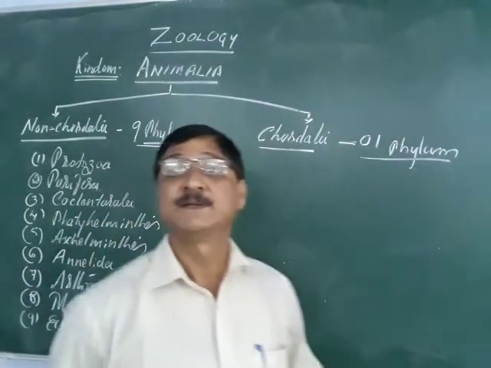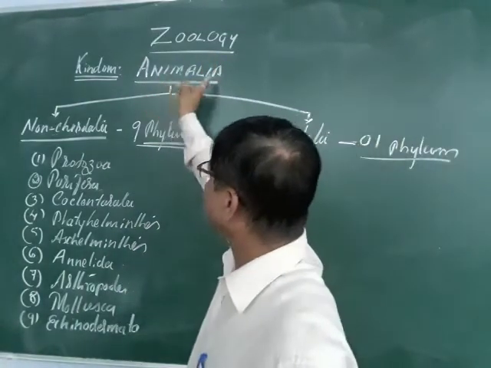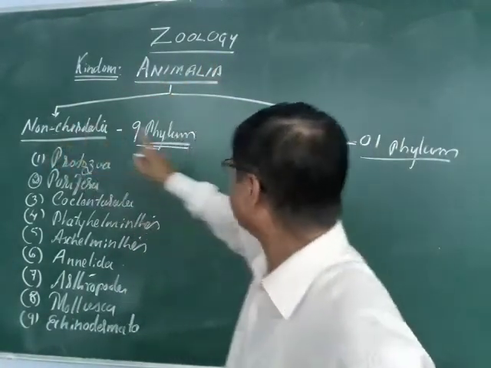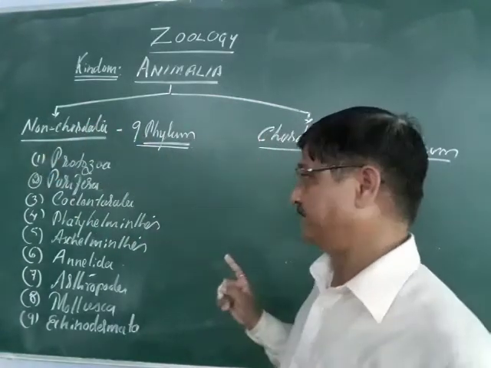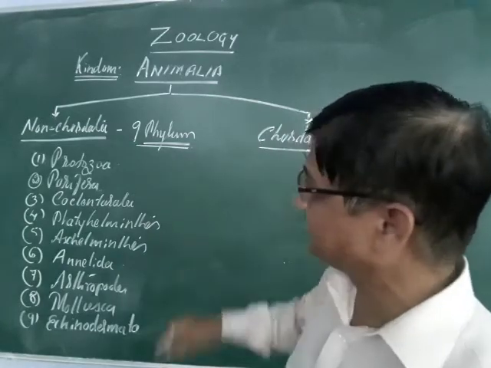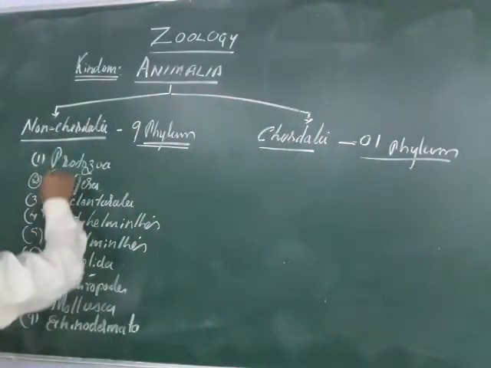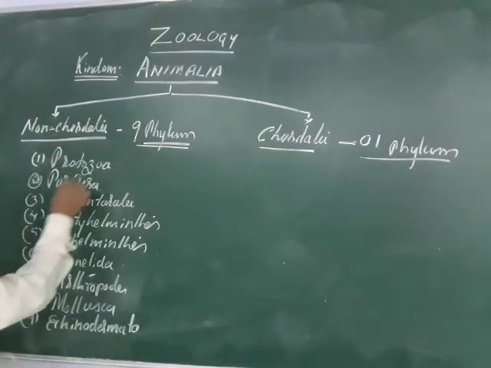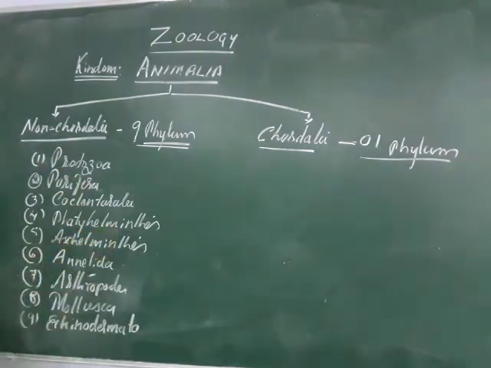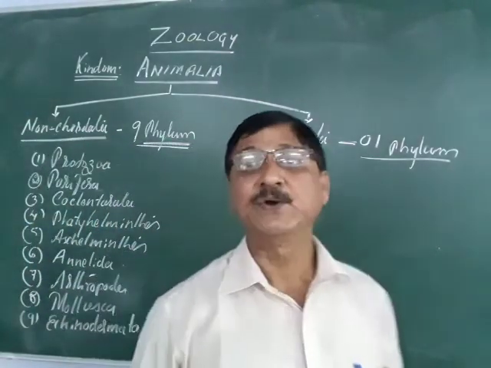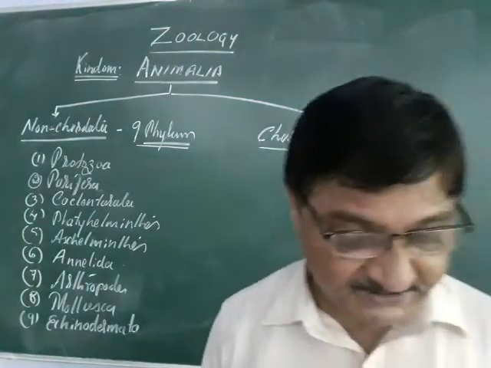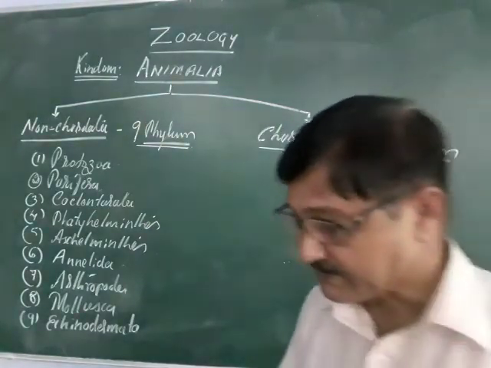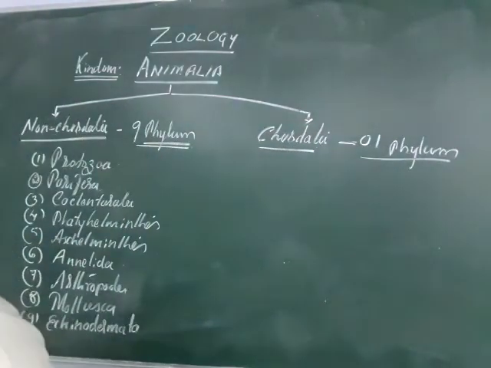So the kingdom Animalia is divided into two main divisions: the non-chordata and the chordata. Non-chordata has 9 phylums. Chordata has only one phylum, that is, chordata itself is called the phylum. So these 9 phylums are Protozoa, Porifera, Coelenterata, Platyhelminthes, Aschelminthes, Annelida, Arthropoda, Mollusca and Echinodermata. Remember, the invertebrates have 9 phylums.